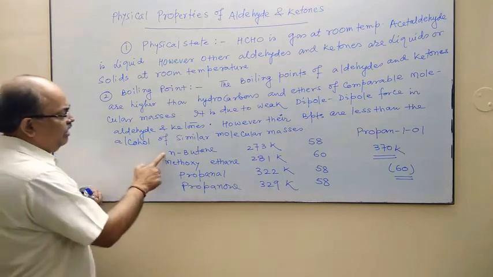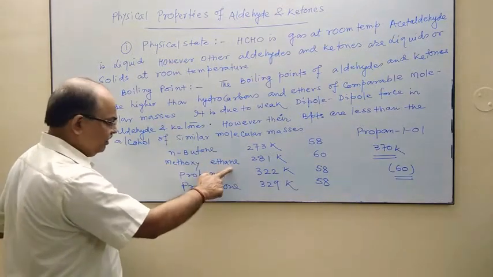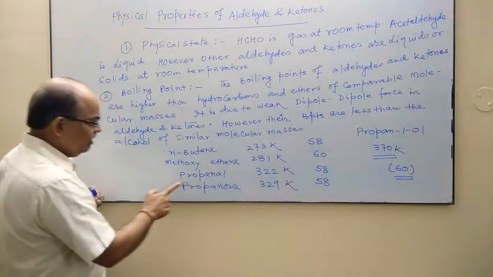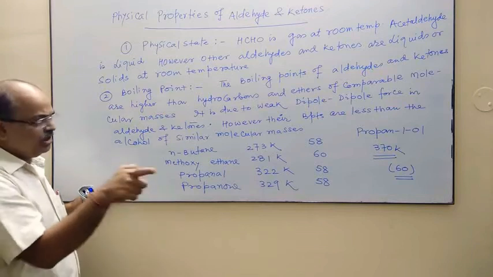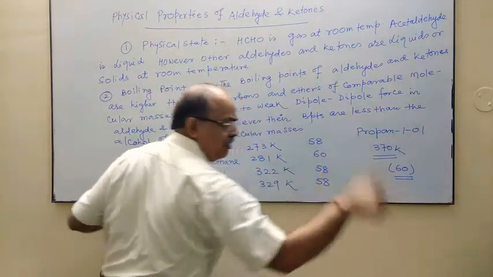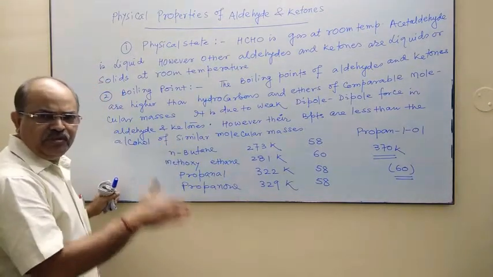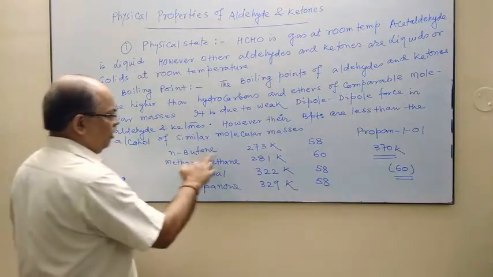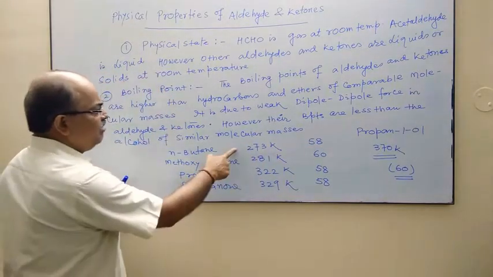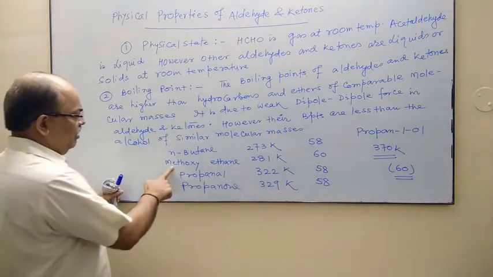If we compare normal butane, methoxyethane, which is an ether, propanal, which is an aldehyde, propanone, which is a ketone, and propan-1-ol, which is an alcohol. Now let us observe the molecular masses. For normal butane, the molecular mass is 58, boiling point is 273, that is the lowest.